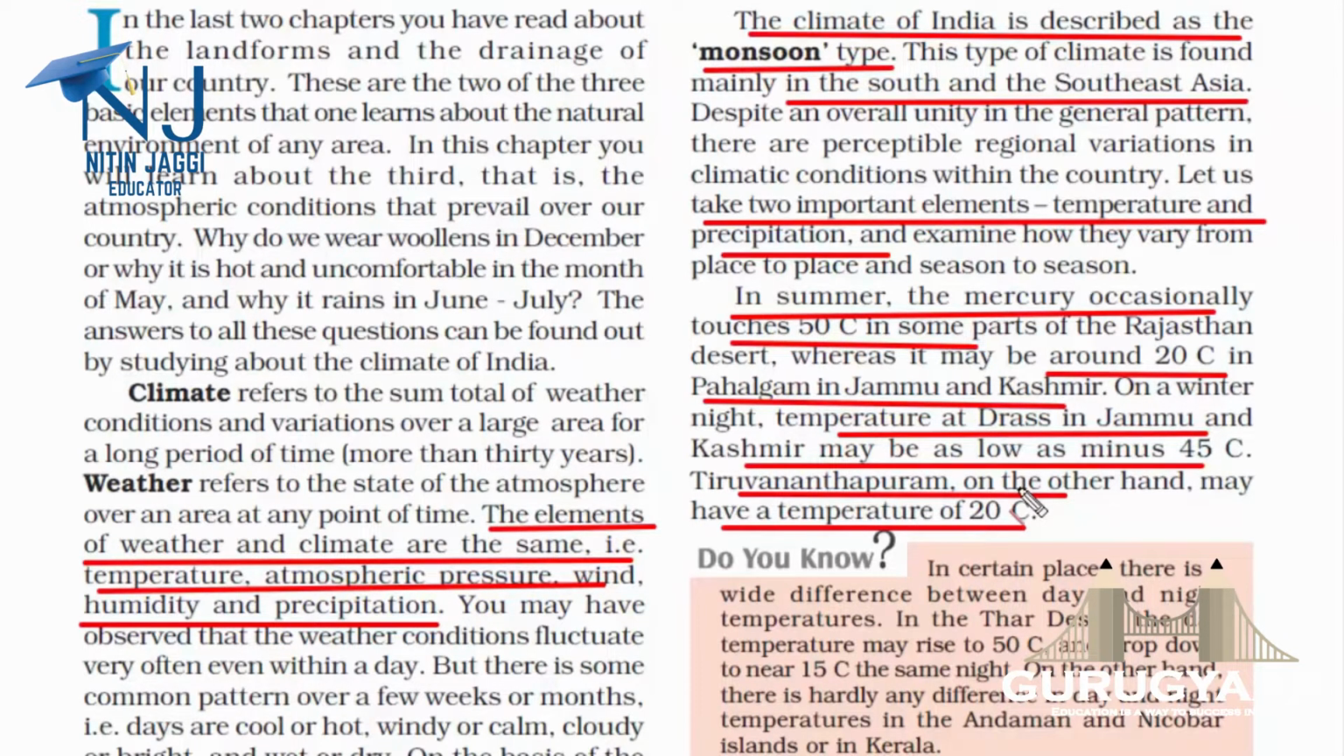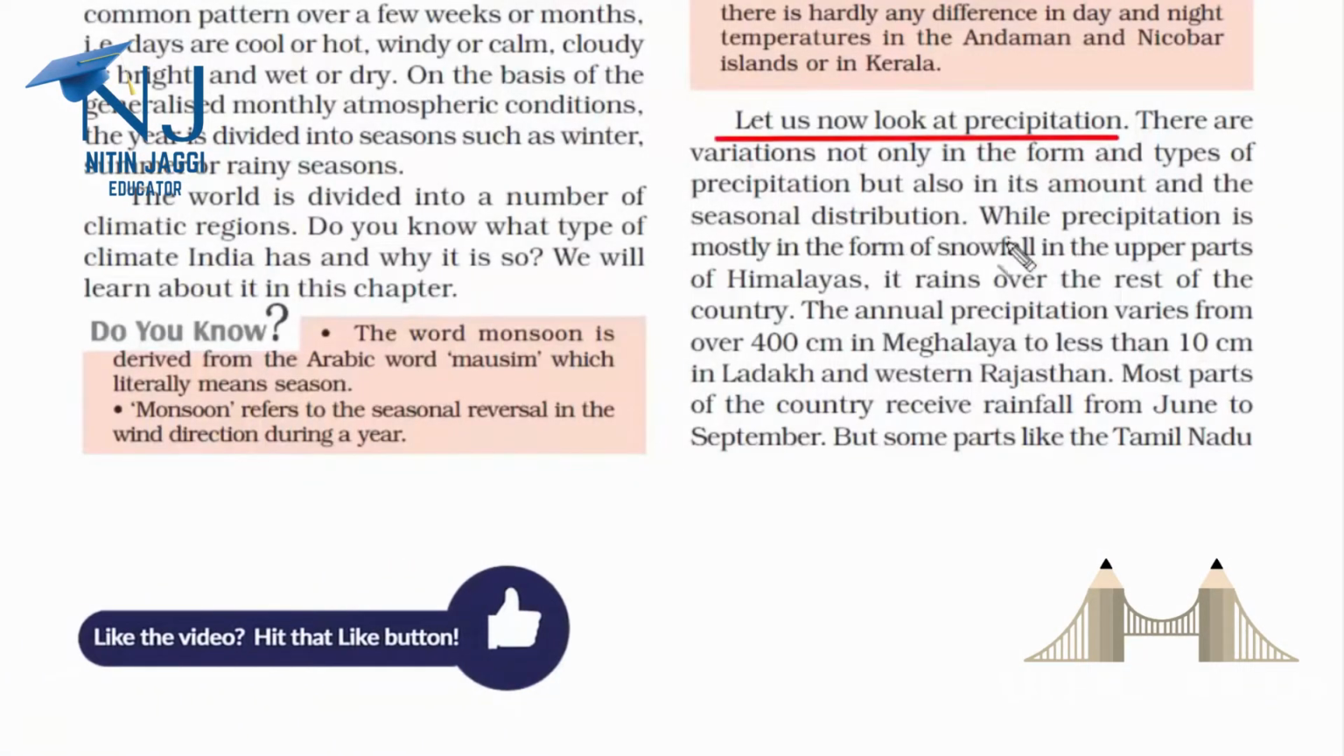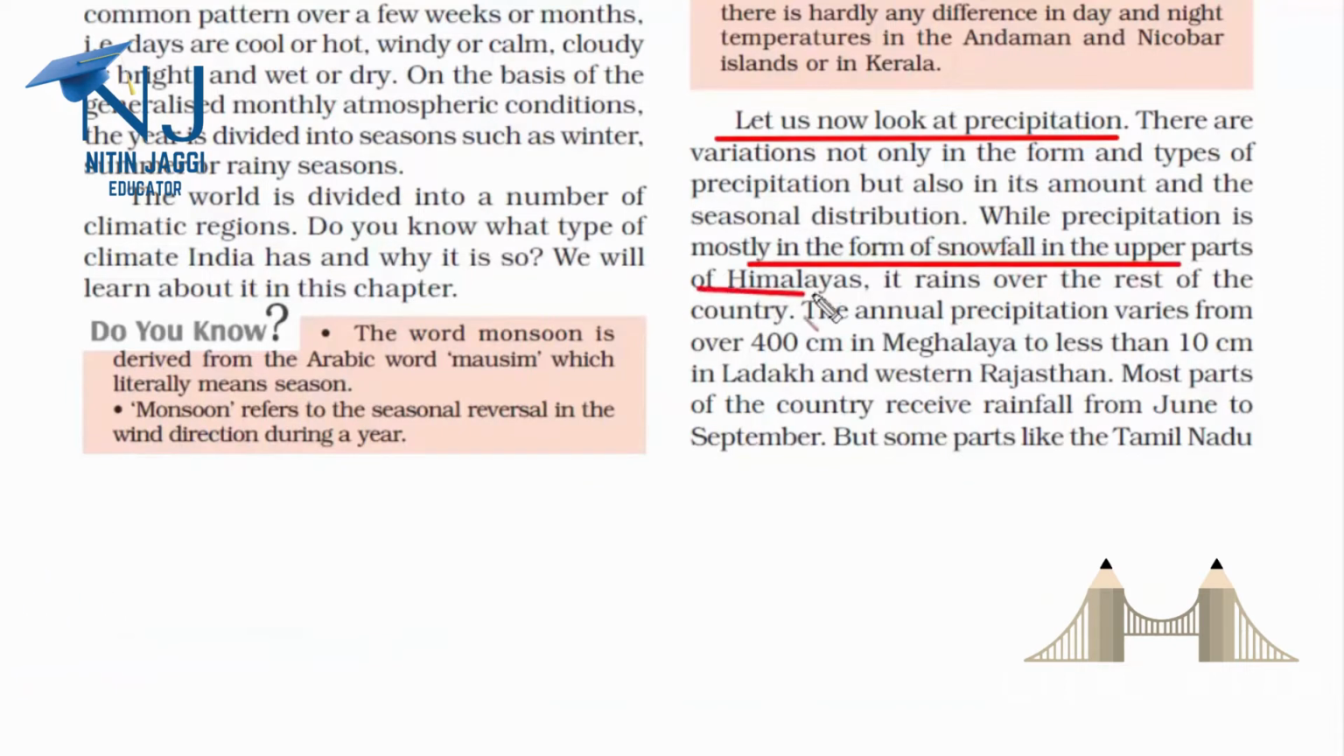These are good examples testifying the fact that weather and climate change from place to place and season to season. You need to understand the precipitation element a bit. Remember, as I said, snowfall and rainfall both come under precipitation, because in the upper parts of the Himalaya you will mostly find snowfall. Of course it rains as well, but it's very less. On the other hand, the rest of the country receives rainfall. You'll not find snowfall in any other region of our country, and we have a solid annual range of rainfall from 10 centimeters to 400 centimeters.